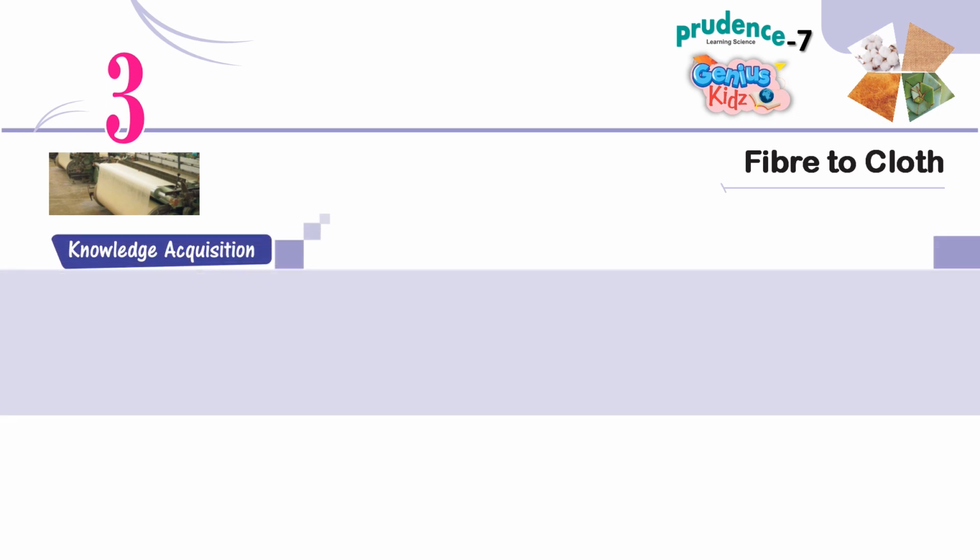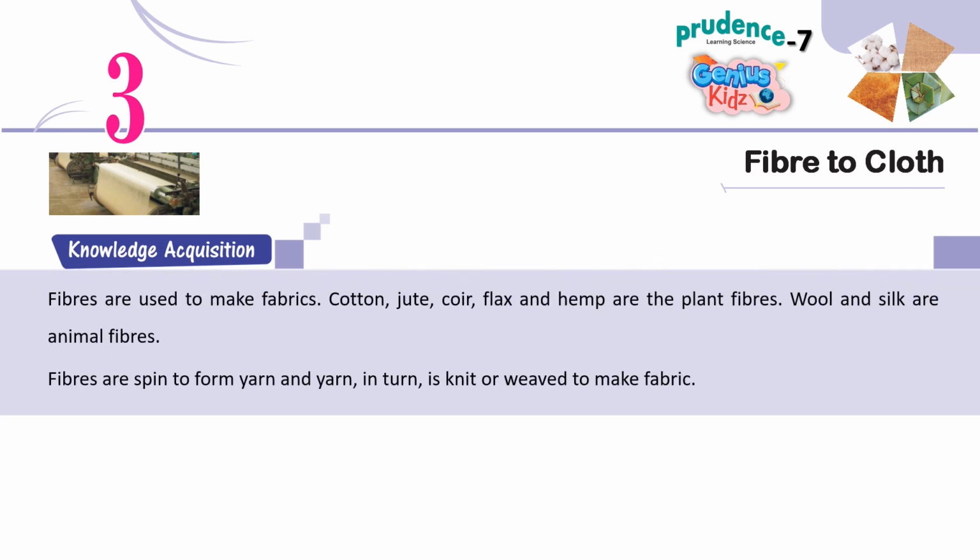Chapter 3. Fiber to Cloth. Knowledge acquisition. Fibers are used to make fabrics. Cotton, jute, coir, flax and hemp are the plant fibers. Wool and silk are animal fibers. Fibers are spun to form yarn and yarn, in turn, is knit or woven to make fabric.